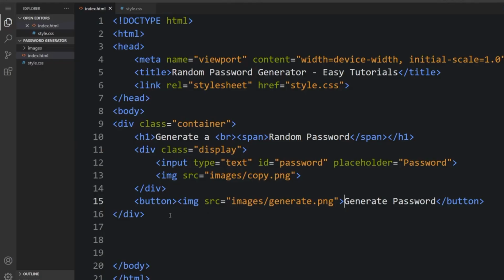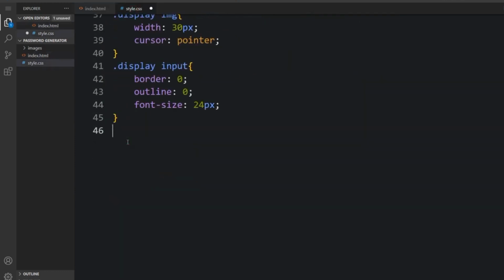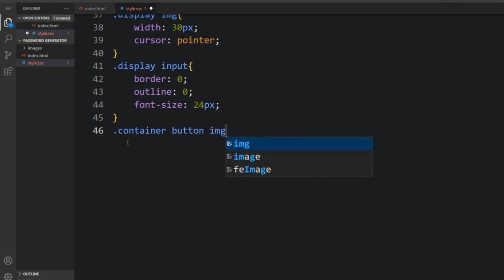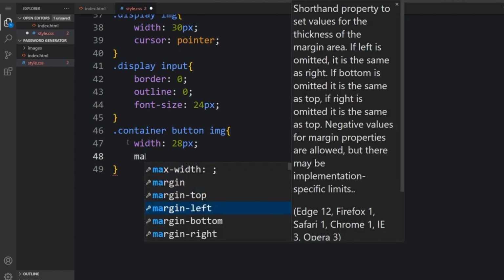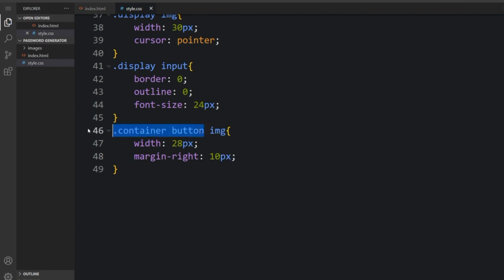So let me go back to the CSS to style it. So the container button input as your image. So the width will be 20 pixel. The margin right will be 10 pixel.